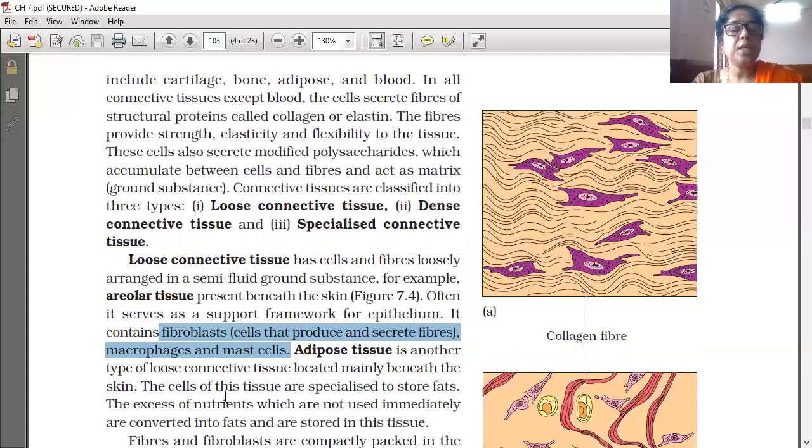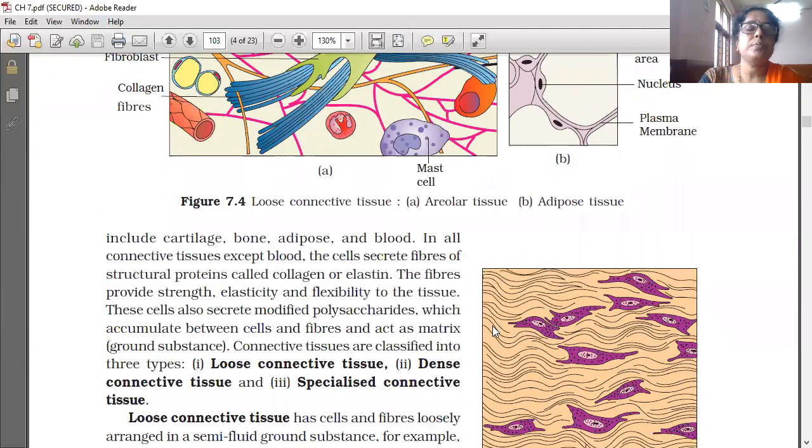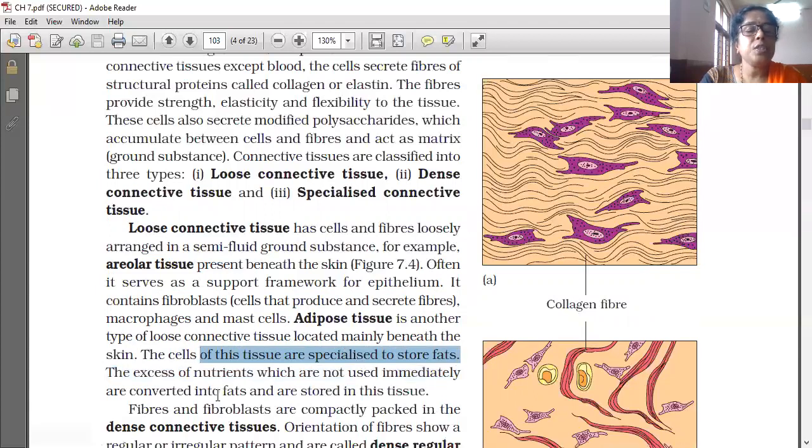The fat storage area, nucleus, and plasma membrane are shown. The cells of this tissue are specialized to store fat. The excess nutrients which are not used immediately are converted into fats and stored in this tissue.